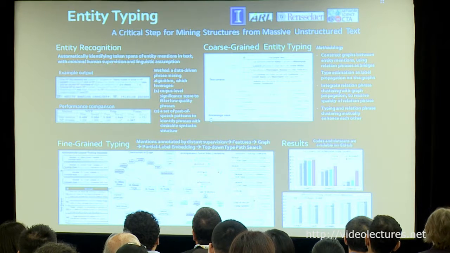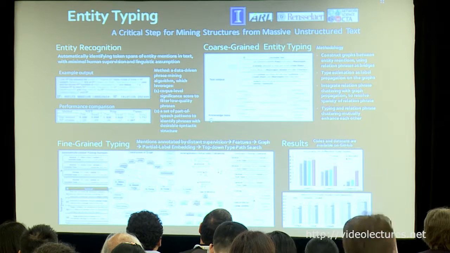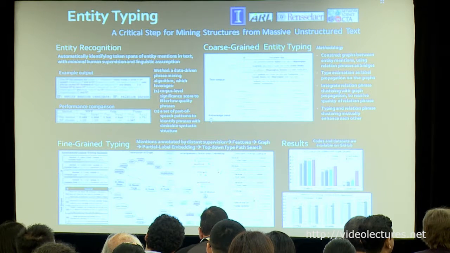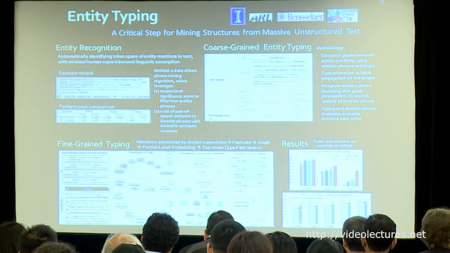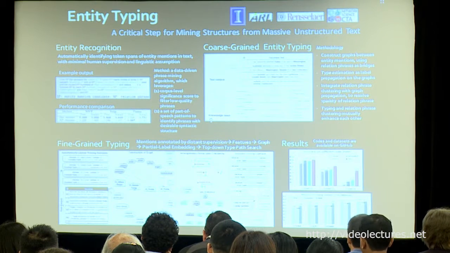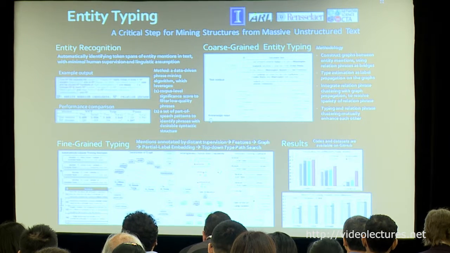As the very first step, we're trying to solve the problem of entity typing, which is identifying the token spans of entity mentions in the text, and then assigning different types to those entity mentions. The principle we use to solve this problem is to leverage the massive text corpus, which has a lot of redundancy. And then we leverage an existing knowledge base to get so-called distant supervision, instead of asking humans to label the corpus when we have a new domain to handle.